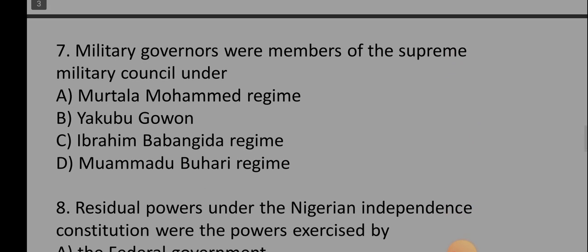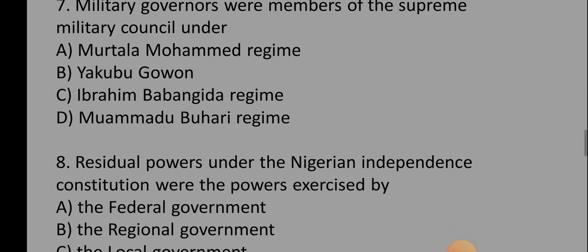Okay, so number seventh one says, military governors were members of the Supreme Military Council under dash. A. Murtala Muhammad regime. B. Yakubu Gowon. C. Ibrahim Babangida regime. D. Muhammadu Buhari regime. So the correct option is option B, which is Yakubu Gowon.